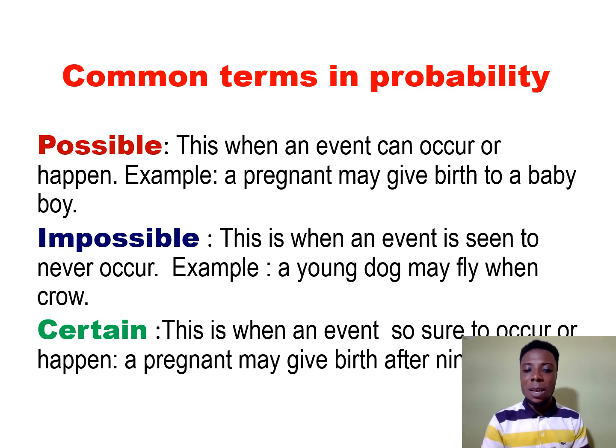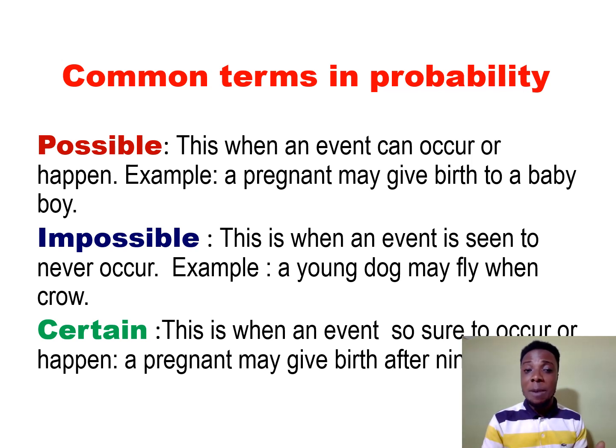Now let's look at certain. This is when an event is so sure to occur or happen. A pregnant woman may give birth after 9 months. It is certain.